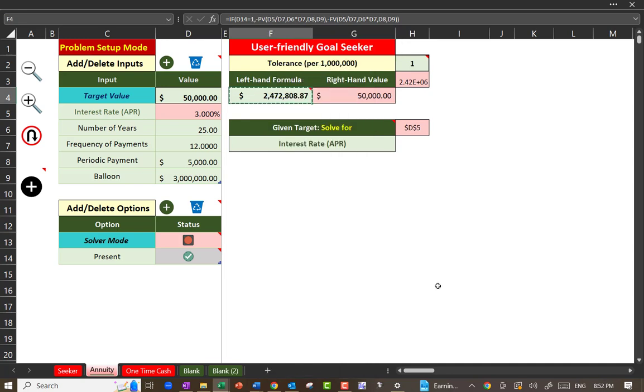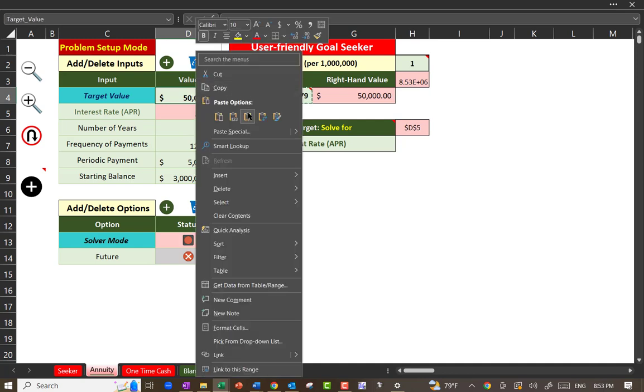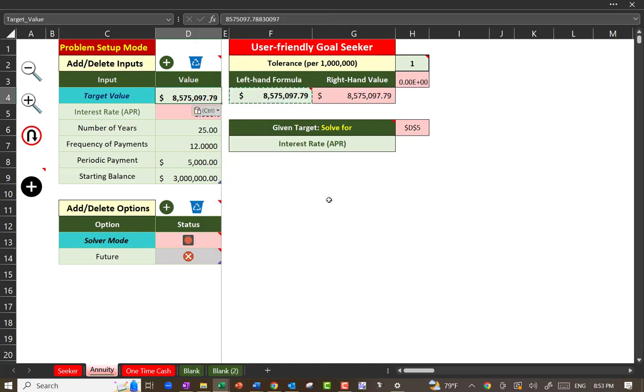Now, I know what I need at the end, okay? I know what I'm starting with, 25,000. I know I'm gonna earn 8%, and I'm gonna do this for 40 years monthly. The only thing I don't know is the periodic payments. Now, this is a future value problem, but I know the future value. So I'm gonna convert this to future, okay? I copied that one. I'm gonna right click and paste the value. That's my target.